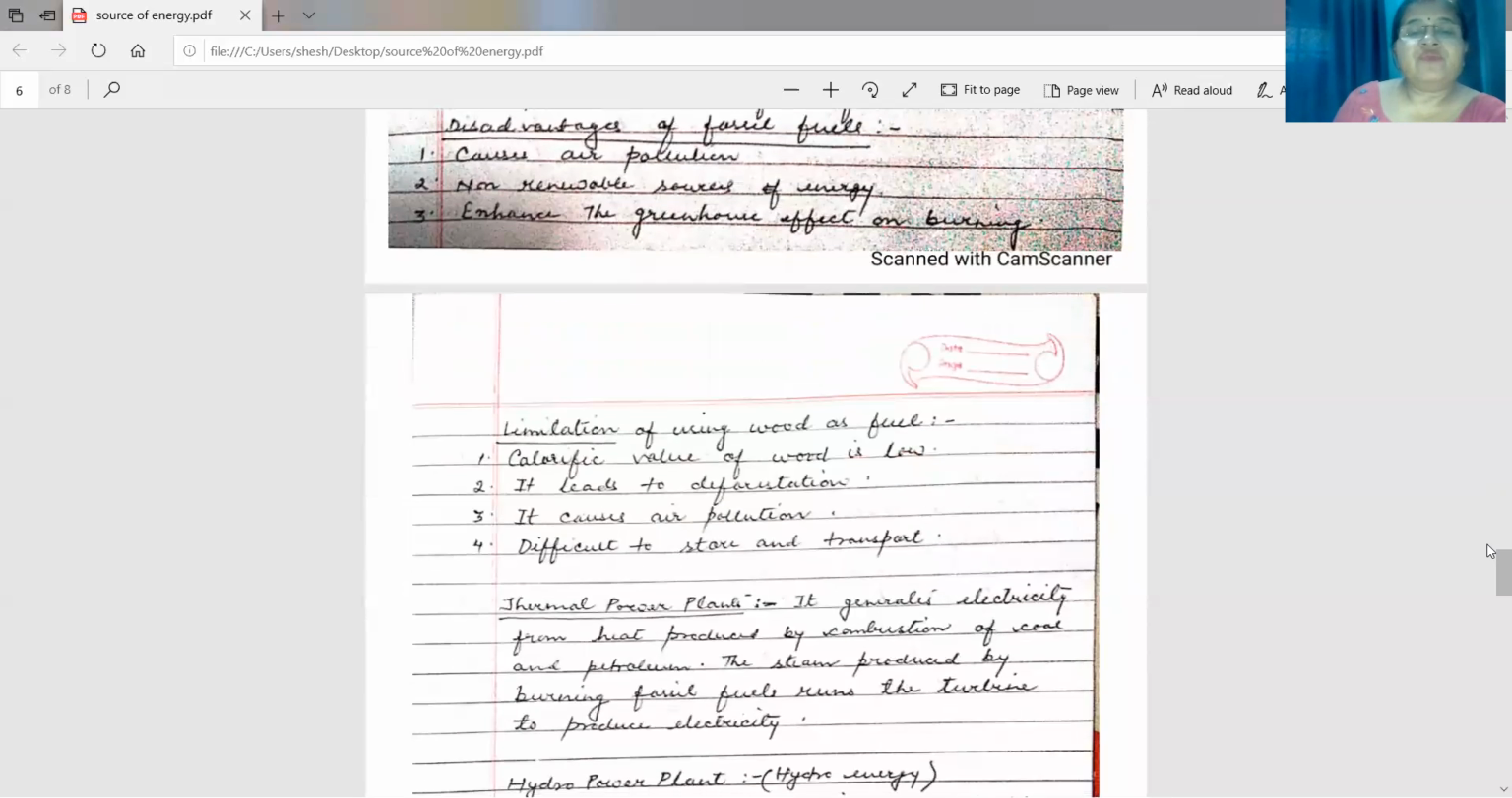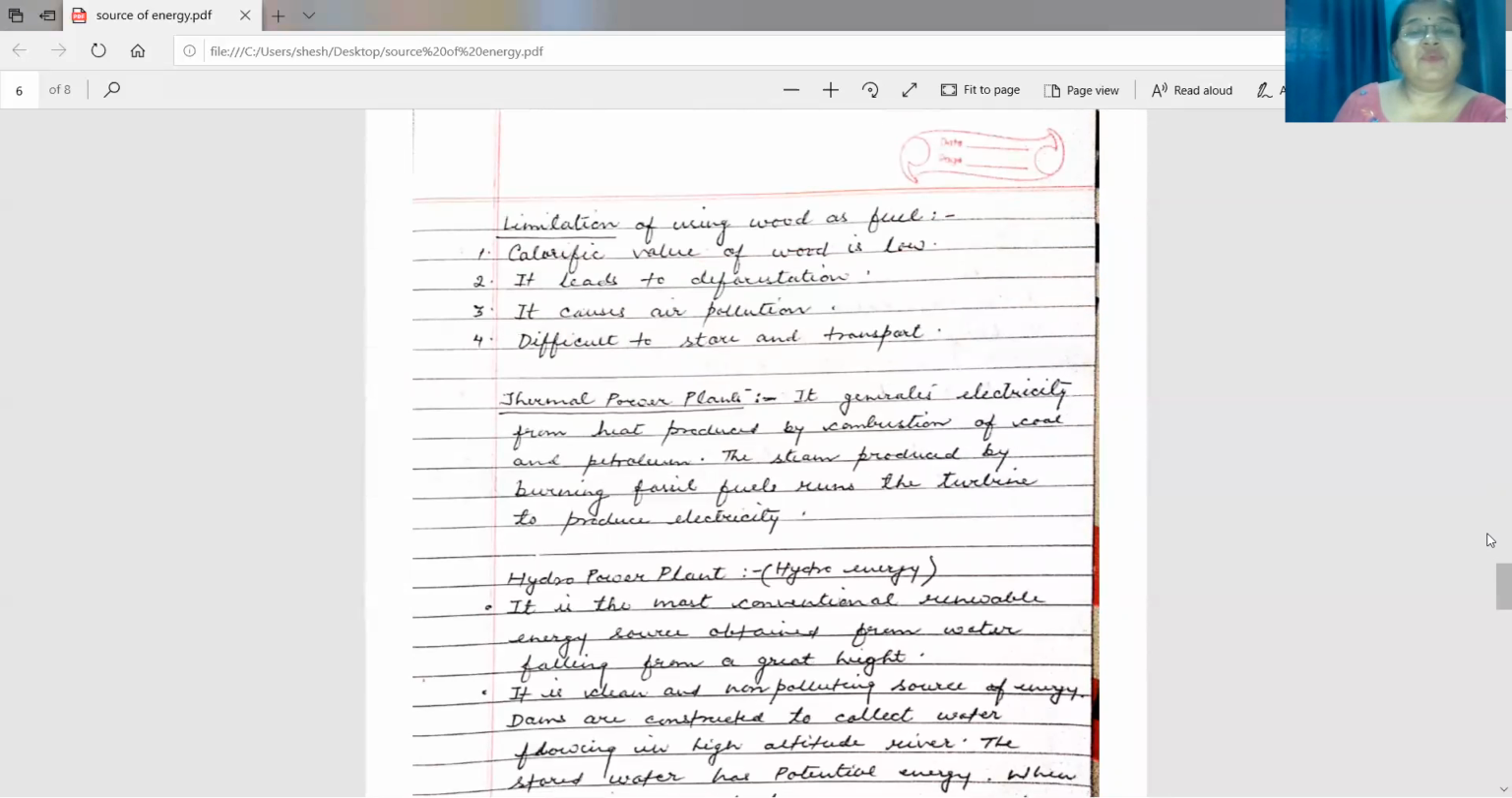Then limitations of using wood as a fuel. So what are the limitations or disadvantages of using wood as a fuel? Calorific value of wood is low. Then it leads to deforestation. It causes air pollution and it is difficult to store and transport. I am repeating again, calorific value of wood is low. It leads to deforestation, it causes air pollution, and it is difficult to store and transport.